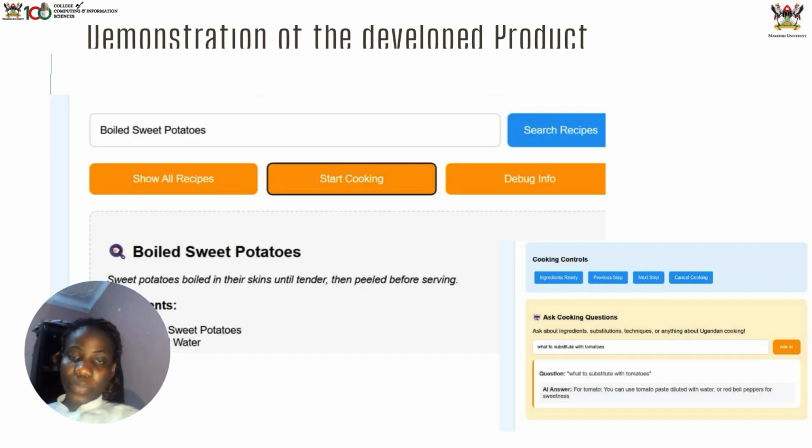We deployed our large language model, the fine-tuned one. The model that we deployed was able to search for recipes, as you can see in the interface. You search for the recipe that you want, then it brings you the recipe, everything about that particular type of food that you want to cook, and then the ingredients contained in that food.